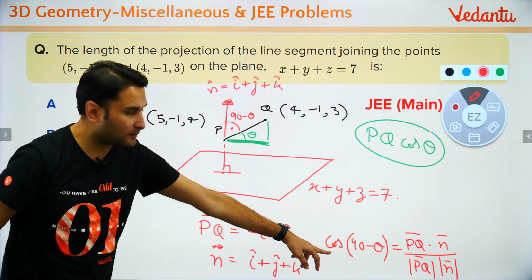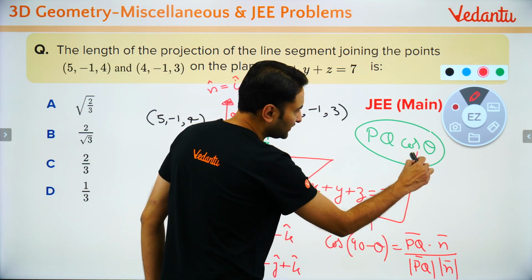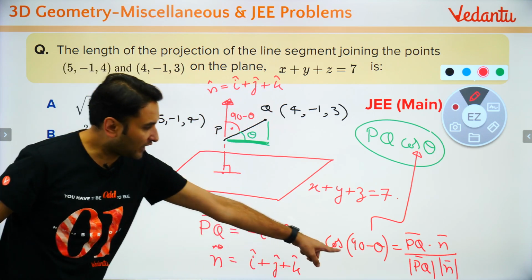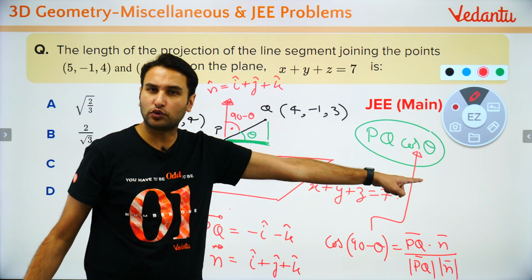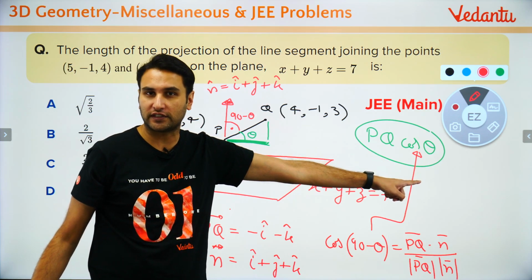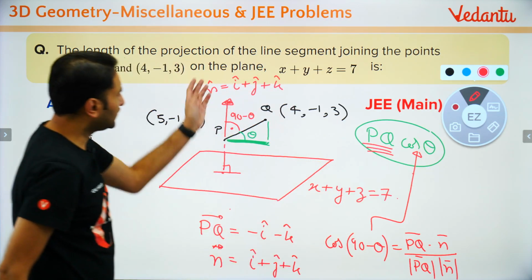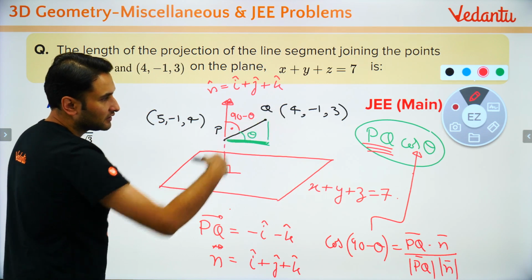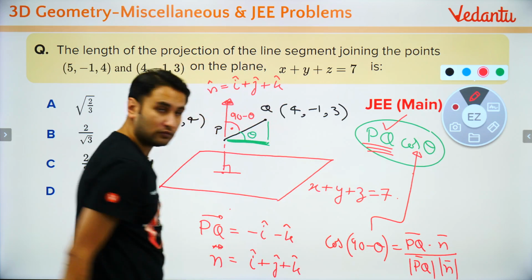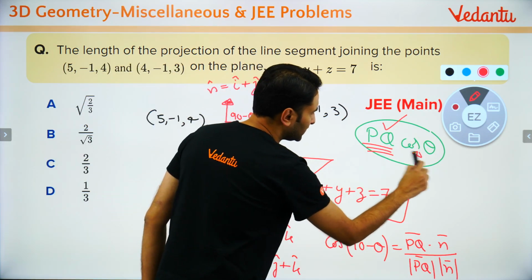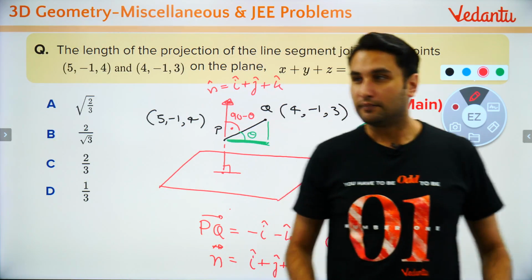So cos of 90 minus theta means sin theta comes out. If you get sin theta, can you find cos theta? Yes, cos theta is under root of 1 minus sin squared theta. You can find PQ, the distance between this point and this point. So find PQ, find cos theta, multiply the two and that is your answer. Did the method make sense?